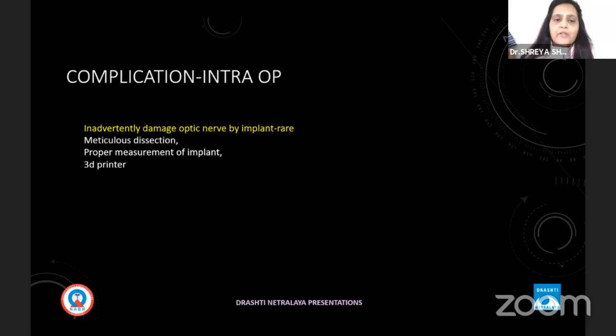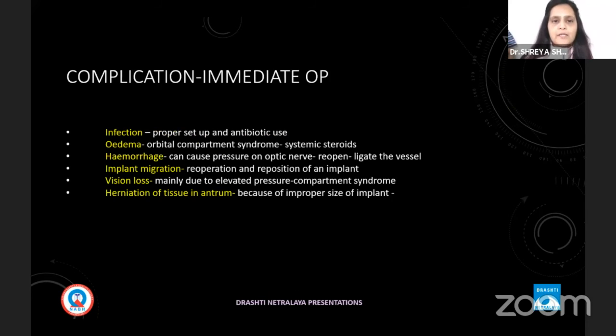Intraoperative complication can be damage to the optic nerve, but with an experienced surgeon it doesn't happen because they do meticulous resection and proper measurement of the implant. You can use a 3D printer to measure the implant. Immediate post-operative complications can happen: infection, for which antibiotics can be prescribed; edema, for which systemic steroids can be given; hemorrhage, where we have to reopen and ligate the vessel; and implant migration, where we reoperate and re-implant the area.